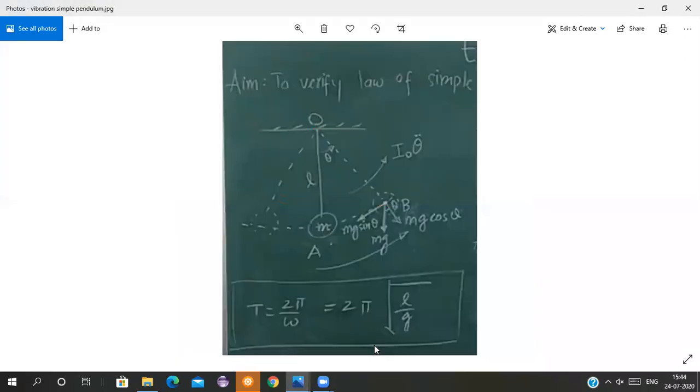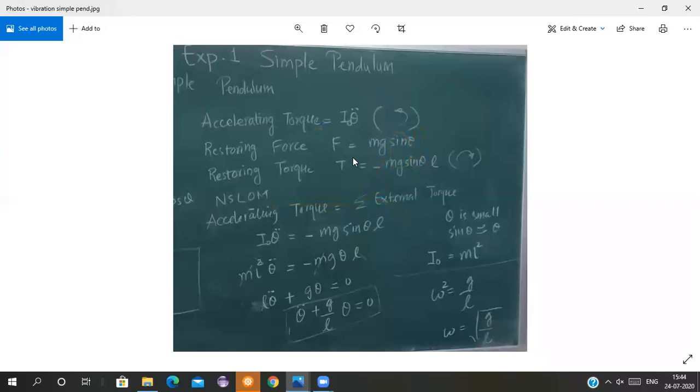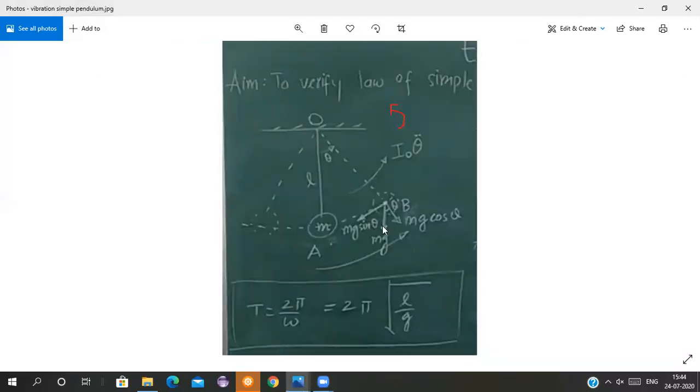So see here now, I will show you the other thing. See, accelerating torque here. Accelerating torque we have shown. I have shown you it is I0 theta double dot, in this direction. Accelerating torque in the previous photo, I have shown you, is going like this, in this direction.